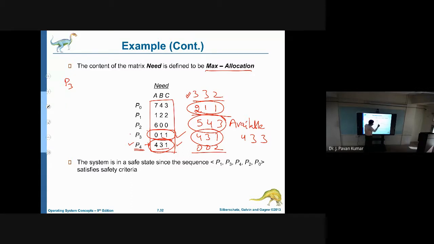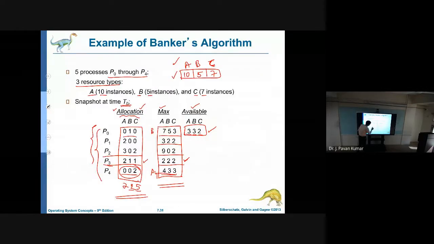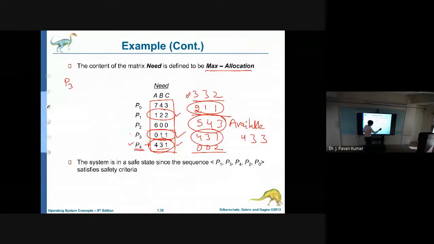Can we give for P1? P1 needs 1, 2, 2. Yes, we can accommodate 1, 2, 2. Then whatever resources are allocated to P1 can be released. So 2, 0, 0 will be added to the available one. If we add 2, 0, 0, then we will get available as 6, 3, 3.